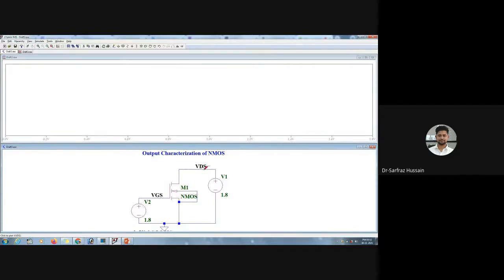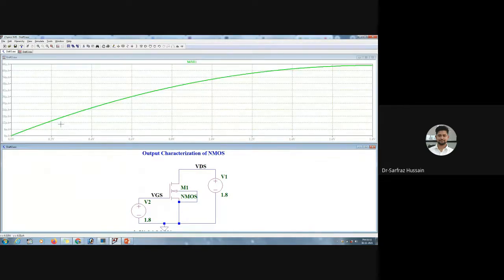Since I want the output characteristics, I want the current and voltage relation, right? So I'll click on this current. As you can see, the VDS is changing and our current ID is changing. So here the x-axis is what? This is VDS. So this x-axis is VDS. Now this is for a basic or the standard NMOS. Since it is running for the standard NMOS, you are getting this particular value.